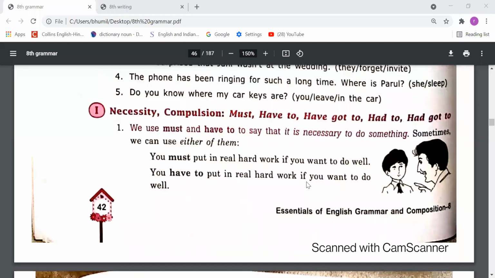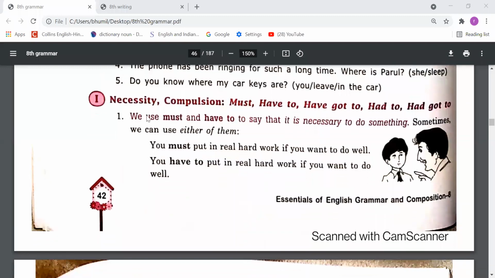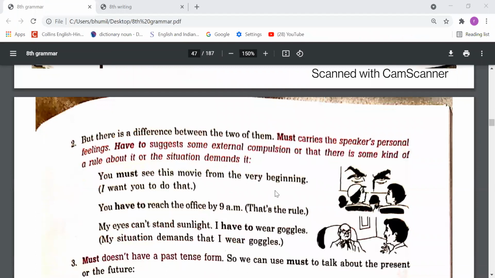Necessity, compulsion: must, have to, have got to, had to, and had got to. These modals, dear students, we have to understand here. We use must and have to say that it is necessary to do something. Sometimes we can use either of them. You must put in real hard work if you want to do well. You have to put in real hard work if you want to do well.